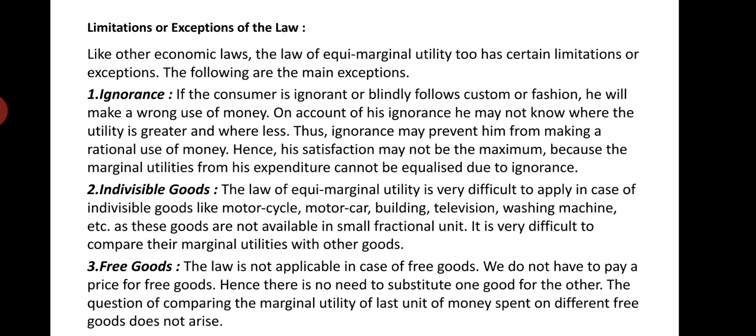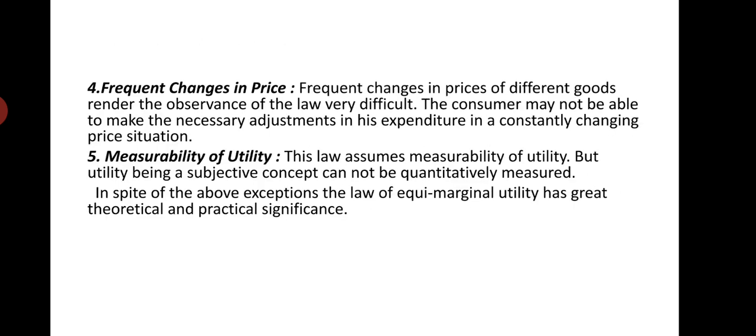Number 1, ignorance. Number 2, indivisible goods. Number 3, free goods. And number 4, frequent changes in price. If the prices of commodities change frequently, then also this law will not operate. Frequent changes in prices of different goods render the observance of the law very difficult. The consumer may not be able to make the necessary adjustments in his expenditure in a constantly changing price situation.